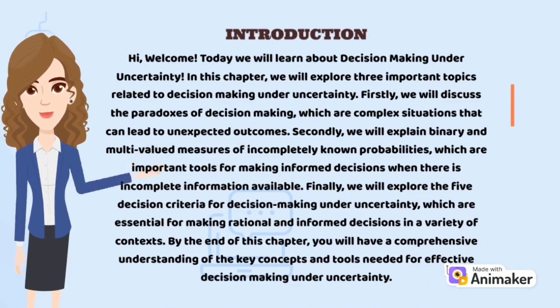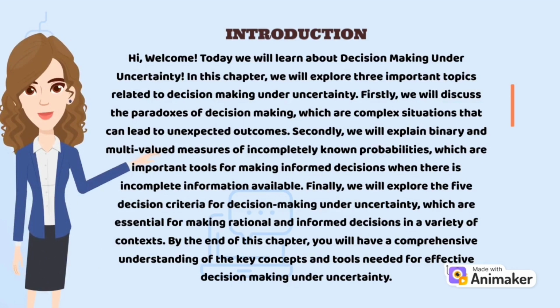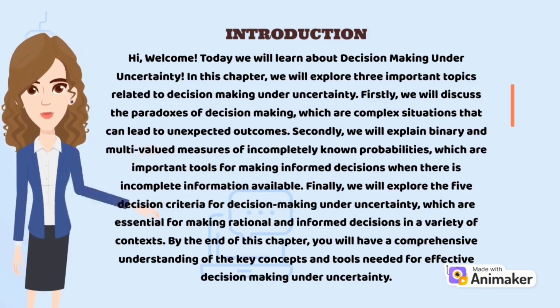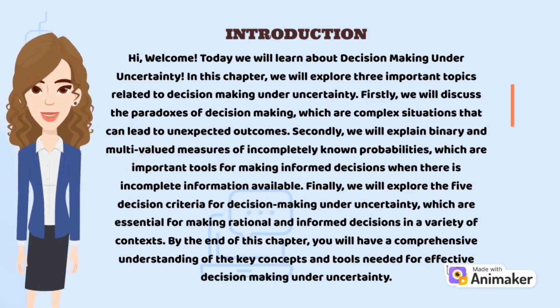Firstly, we will discuss the paradoxes of decision-making, which are complex situations that can lead to unexpected outcomes. Secondly, we will explain binary and multi-valued measures of incompletely known probabilities, which are important tools for making informed decisions when there is incomplete information available. Finally, we will explore the 5 decision criteria for decision-making under uncertainty, which are essential for making rational and informed decisions in a variety of contexts. By the end of this chapter, you will have a comprehensive understanding of the key concepts and tools needed for